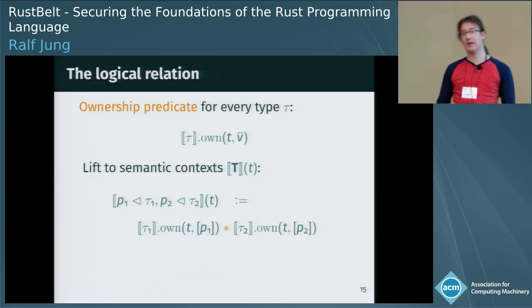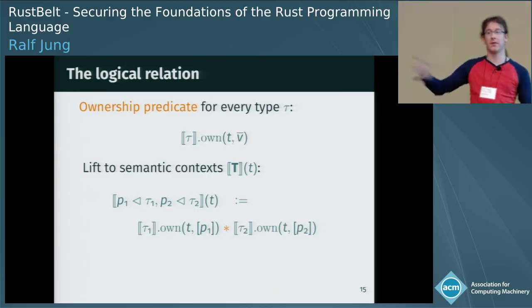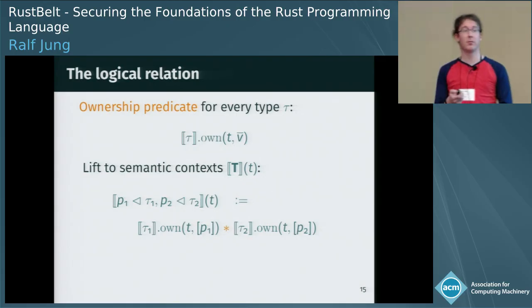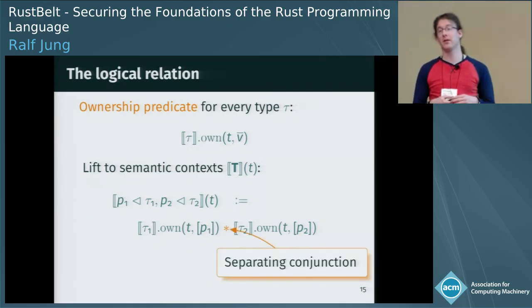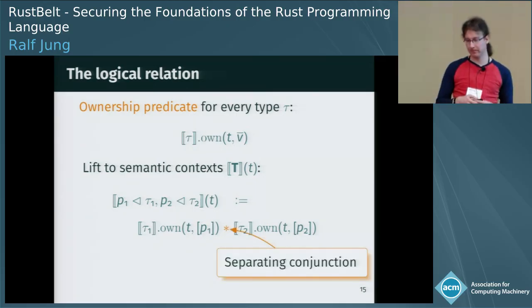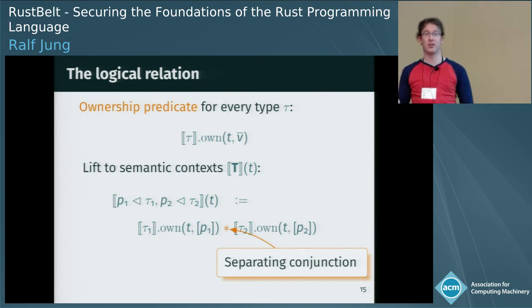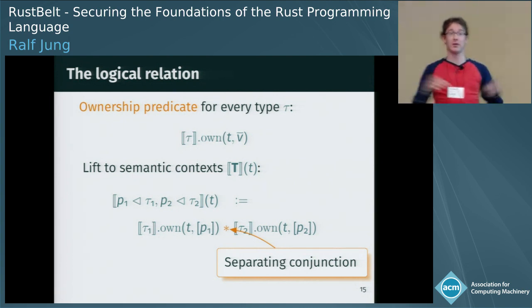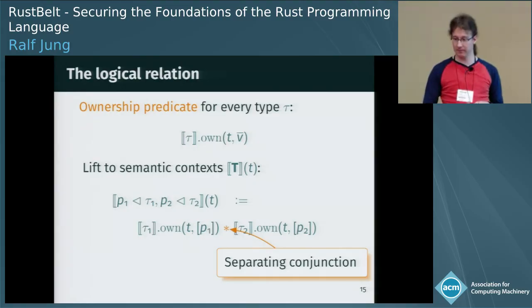we are fully using the fact that we are in a separation logic. Clearly in Rust, if you have two vectors and give away one of them, you want to know you still have the other vector. So we put a separating conjunction between the elements of our typing context. And if we wouldn't use the separation logic, we would now have to start manually talking about splitting resources. We don't want to do that.